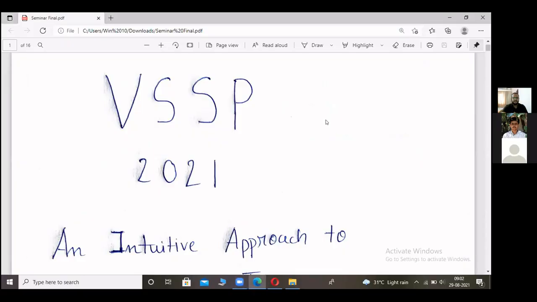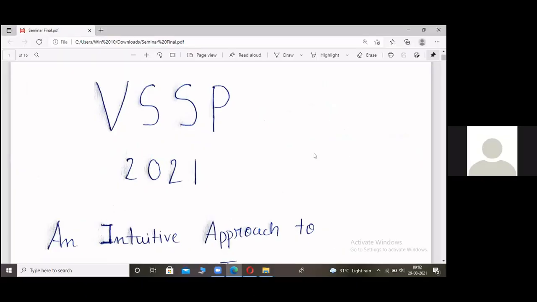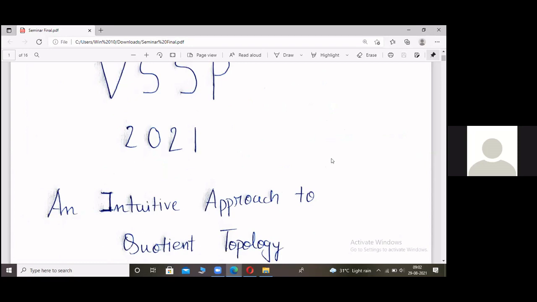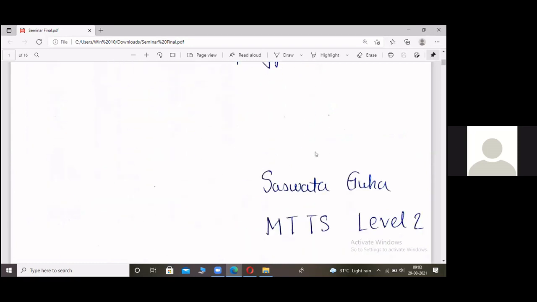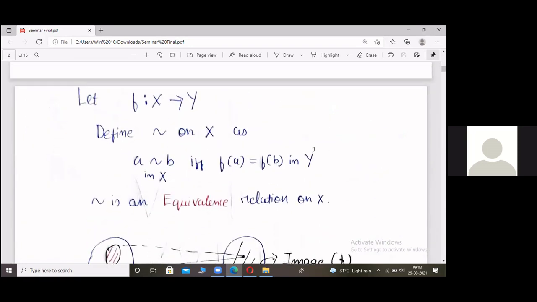Good morning to everyone. I'll start my talk today. It's an intuitive approach to quotient topology. So before going into the main topic, we'll see some basic notions. We have a function f from X to Y, where X and Y are any sets and f is any function.